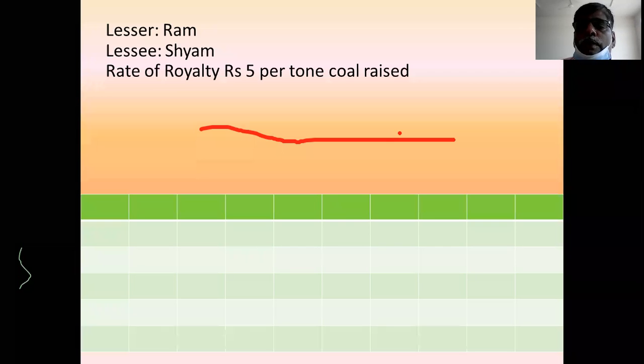Ram, the landlord, gave his land to Sham for the purpose of raising minerals, and as per the agreement, the rate of royalty is ₹5 per ton. If Sham raises mineral from the earth, for every ton of coal Sham has to pay ₹5 as royalty. And the minimum rent is ₹10,000. Minimum rent of 10,000 means that if the royalty raised is not up to the mark, the lessee has to pay minimum 10,000 every year. This is called minimum rent.